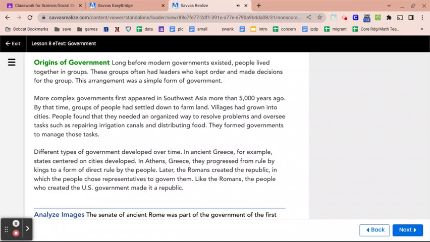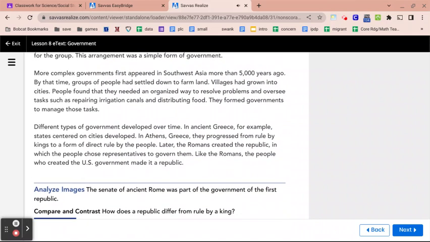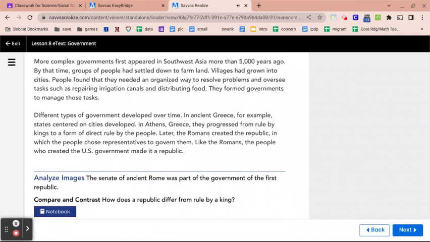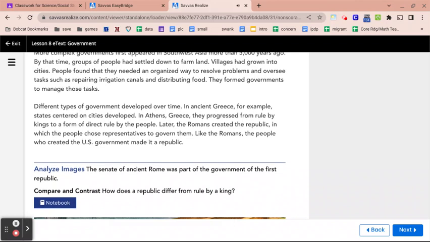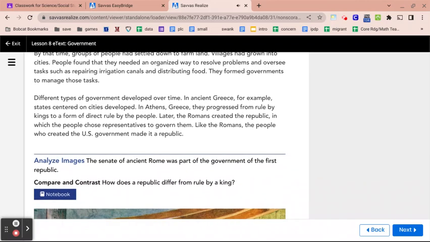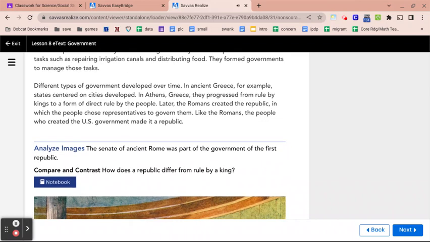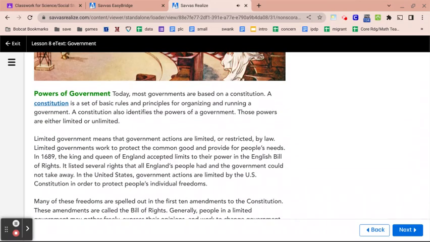Different types of government developed over time. In ancient Greece, for example, states centered on cities developed. In Athens, Greece, they progressed from rule by kings to a form of direct rule by the people. Later, the Romans created the Republic, in which the people chose representatives to govern them. Like the Romans, the people who created the U.S. government made it a republic.